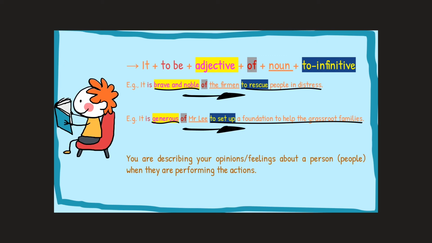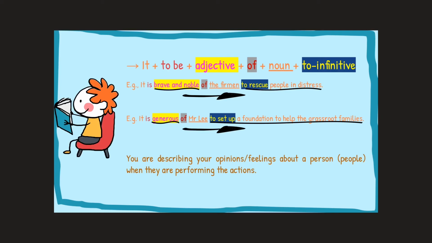Okay? So what are we doing here? We are using the patterns to describe our feelings or our opinions about a person when they are performing certain actions. So in the previous sentence pattern, we are focusing on how we feel about the actions that certain people perform.